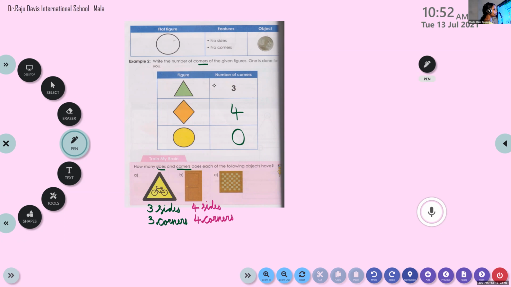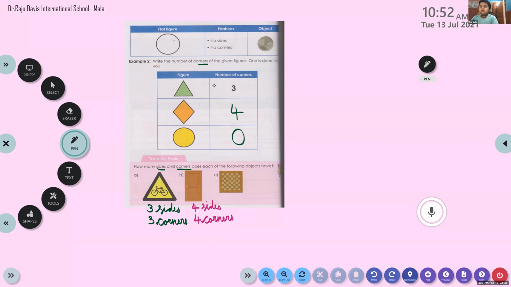Four sides and four corners for a rectangle. Shall we move to next one? Arav, shall we move to next one? Please unmute, my dear.